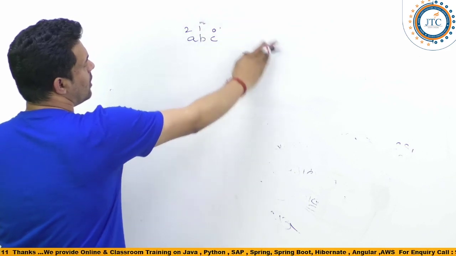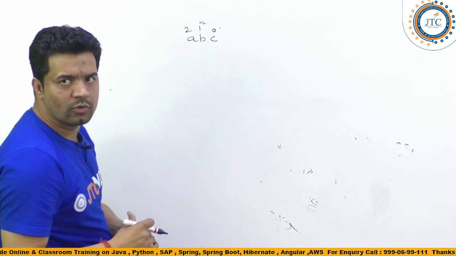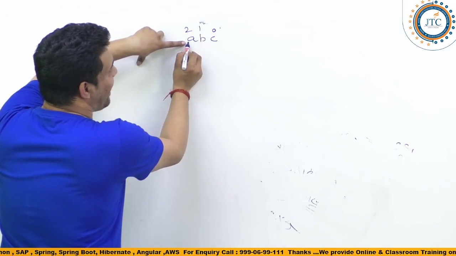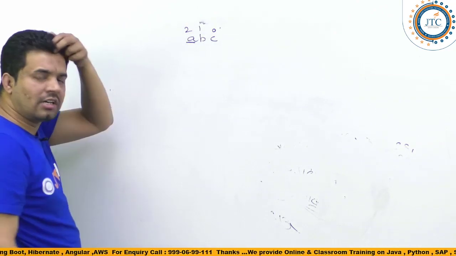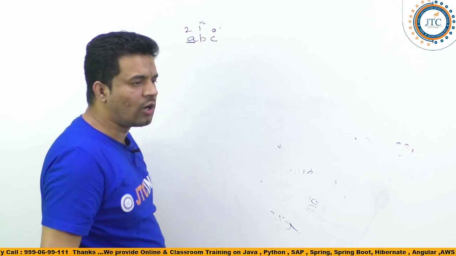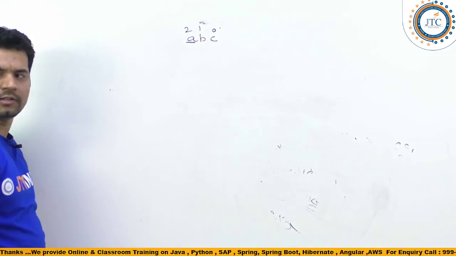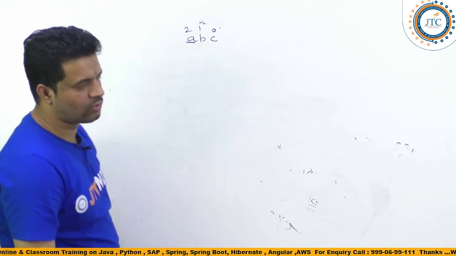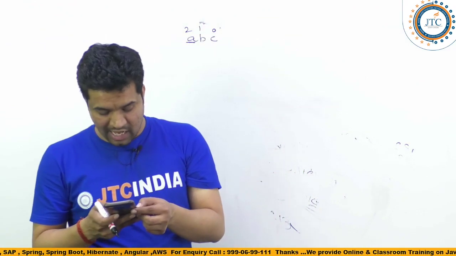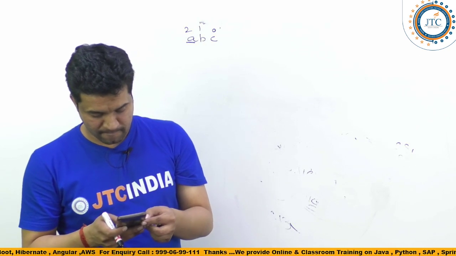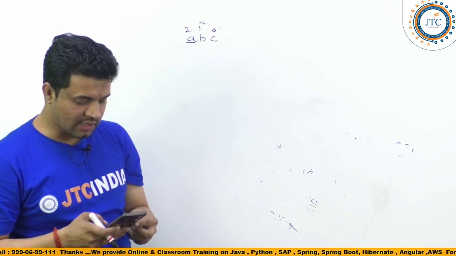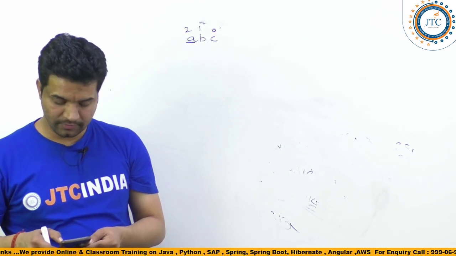Once we have written 0, 1 and 2, what do we understand? That the first character is a. So what is the ASCII value of small a? Can you tell me, anyone? Check it out, I am looking for your replies, guys. What is the ASCII value of a? Anyone?